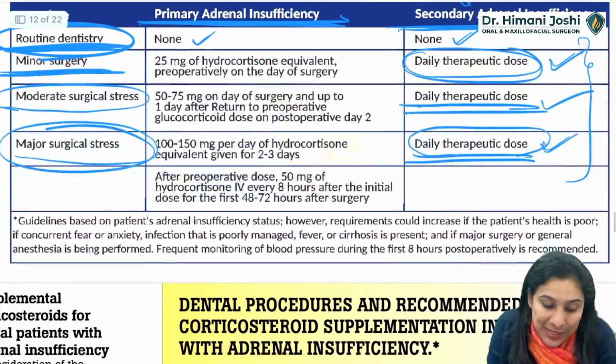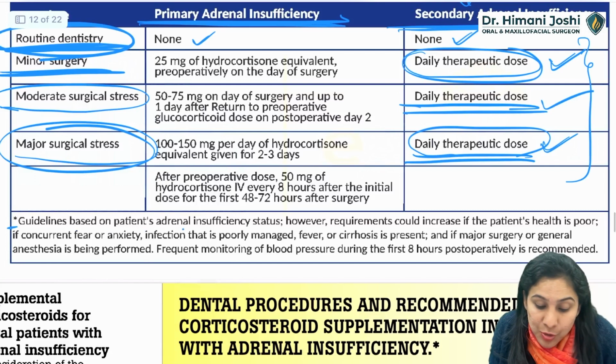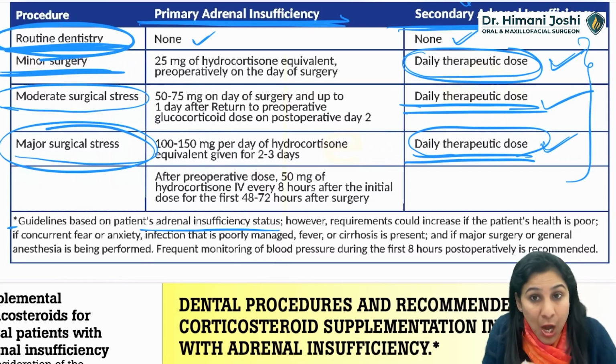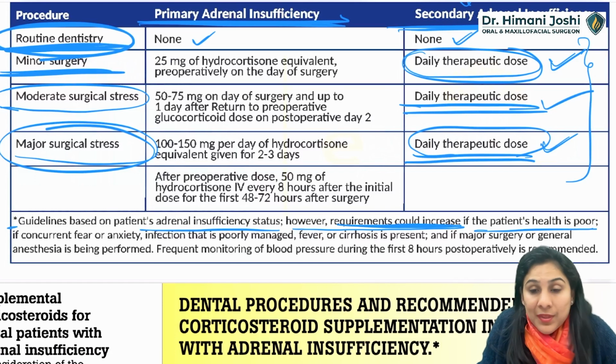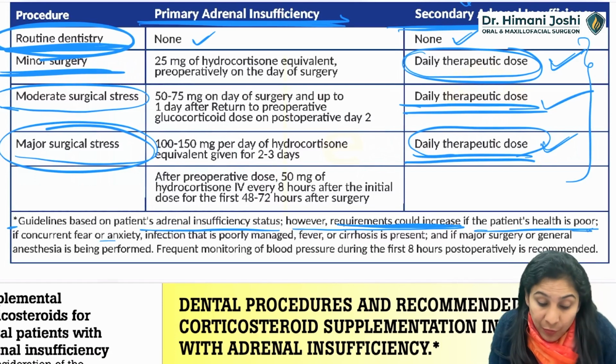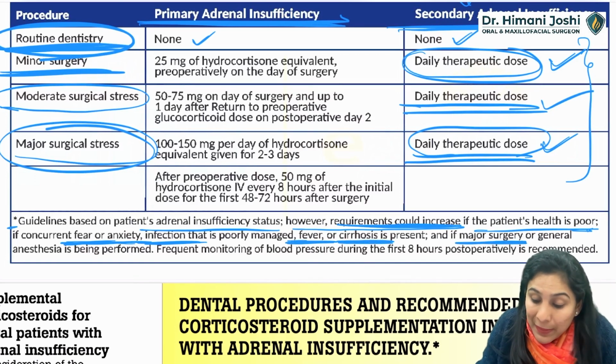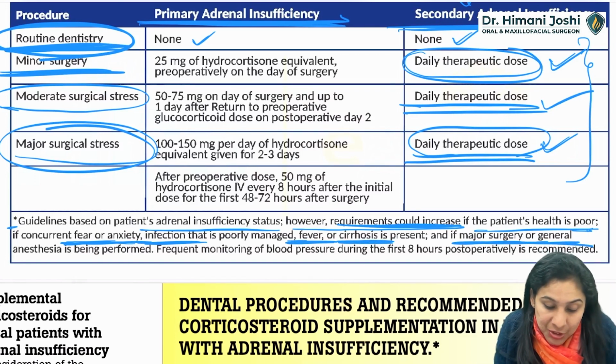So, what is this asterisk saying? The guidelines are based on the patient's AI status. However, the requirement could increase if the patient's health is poor: fever, fear, anxiety, infection, cirrhosis, major surgery, general anesthesia.